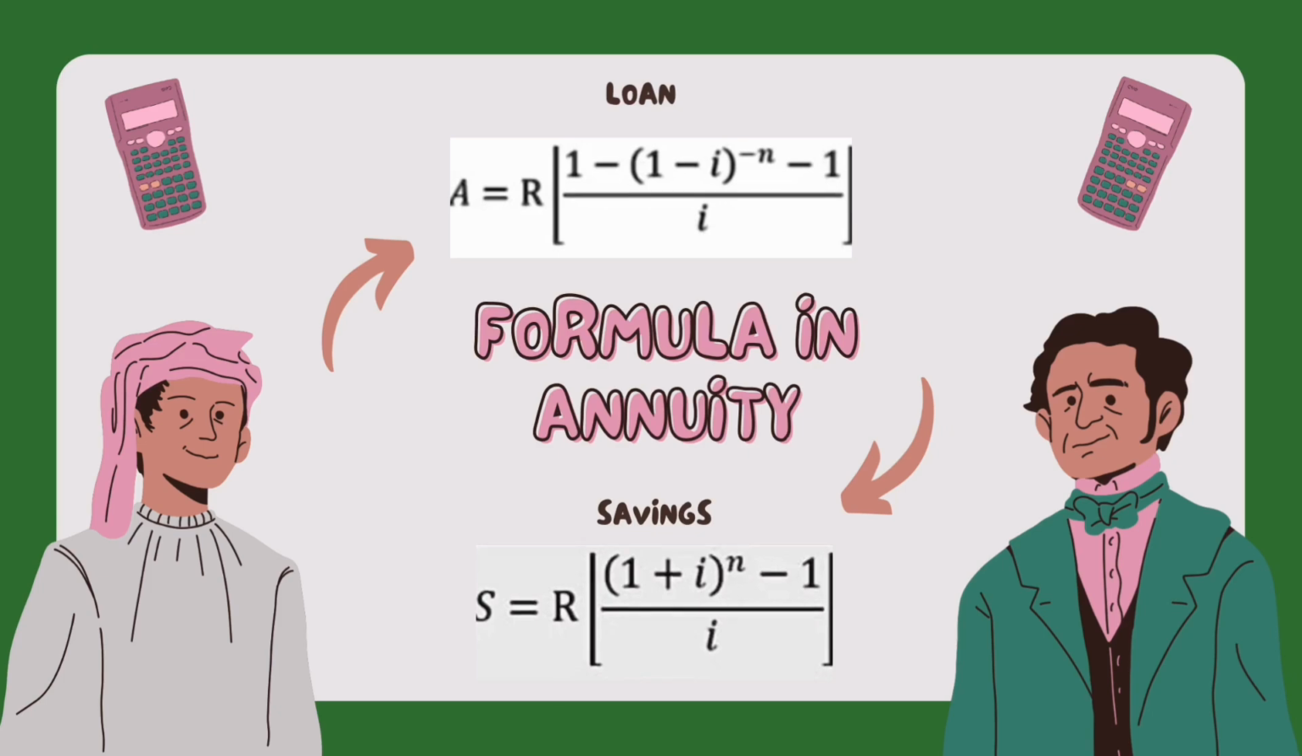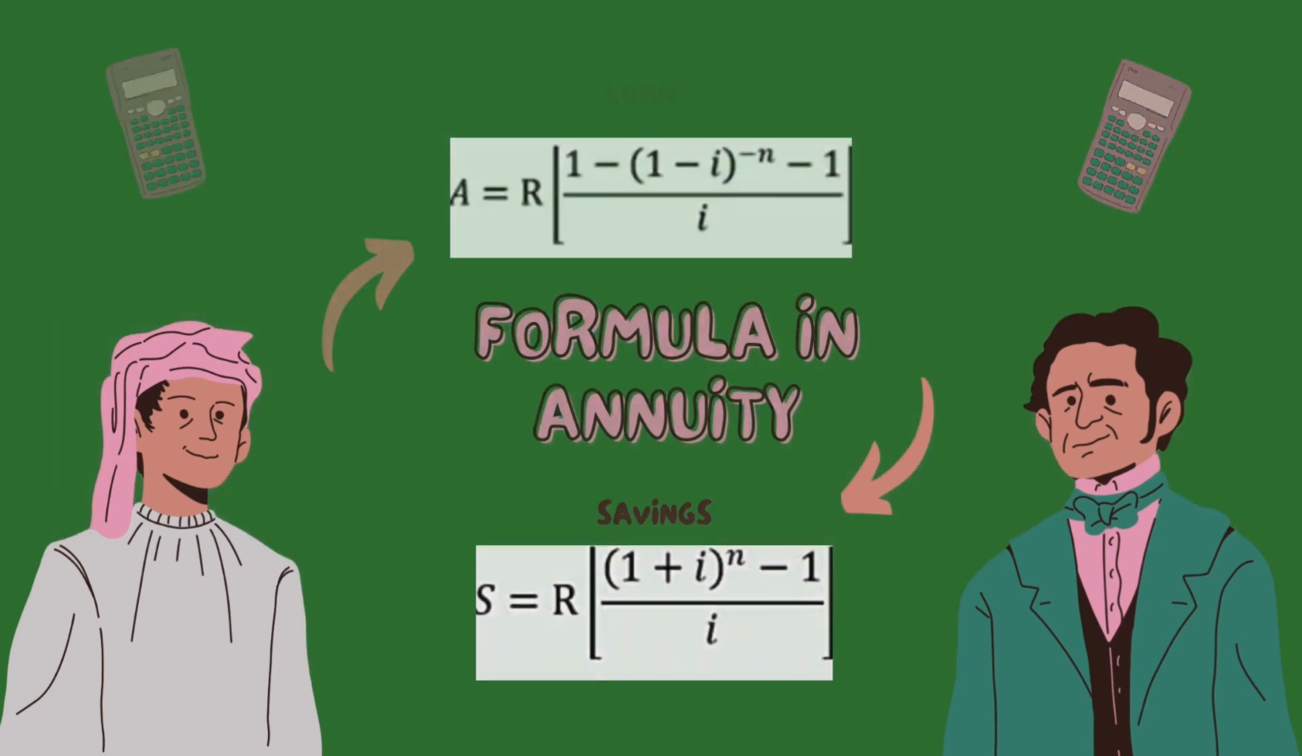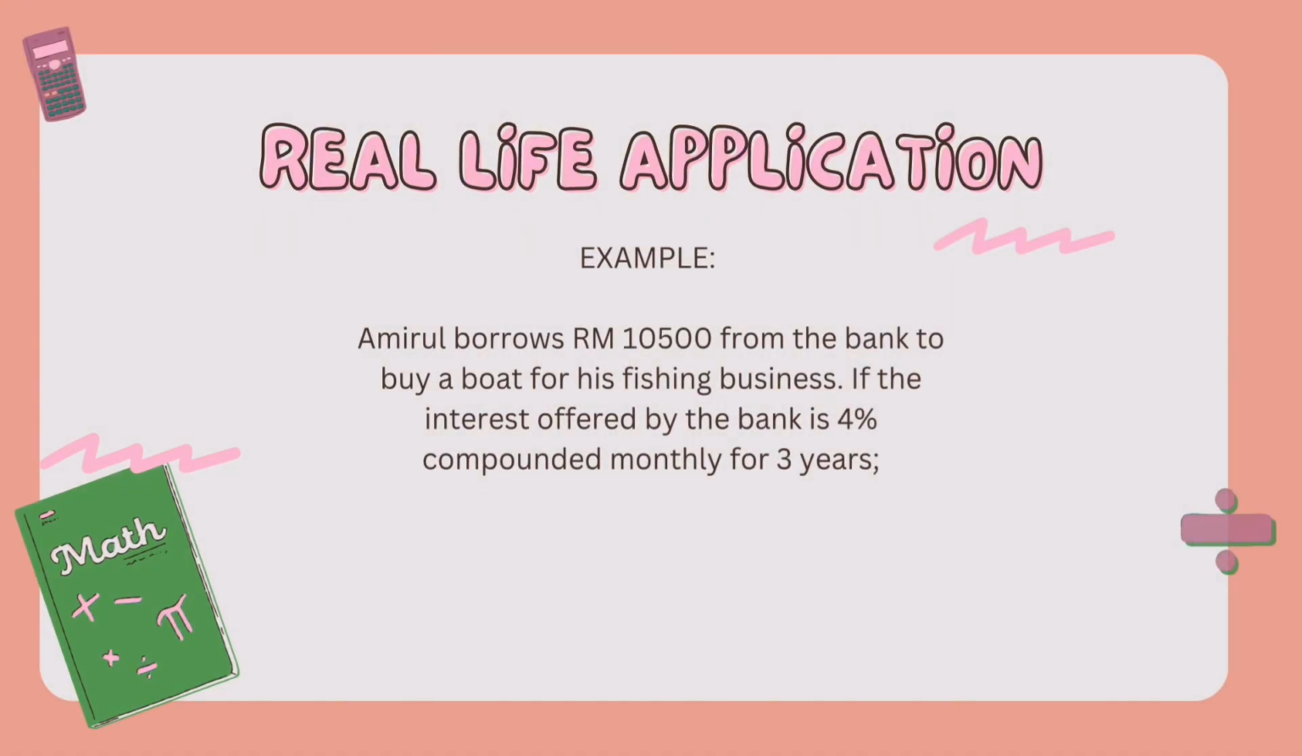Okay, now let's move on to the formula of annuity. These are two formulas of annuity. The first one is for savings and the other one is for loan. Now, let's try to apply annuity to a real life situation.